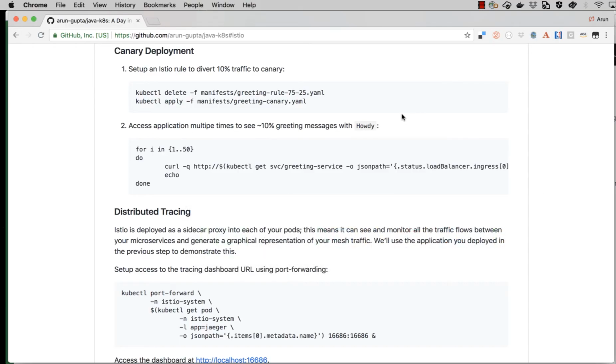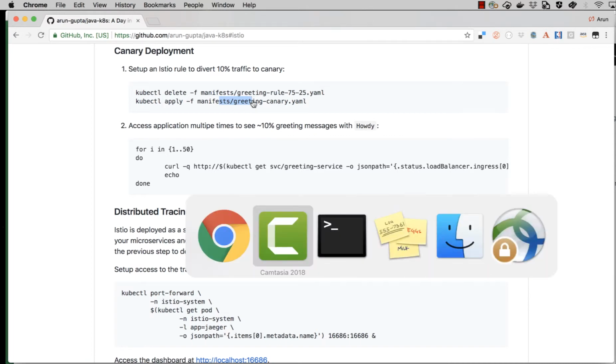Now we'll take a look at Canary deployment. So in Canary deployment, we will basically delete the previous existing rule, deploy a new rule which splits the traffic 90-10, like 90 to hello, 10 to howdy, and then invoke the service a whole bunch of times. So let's take a look.